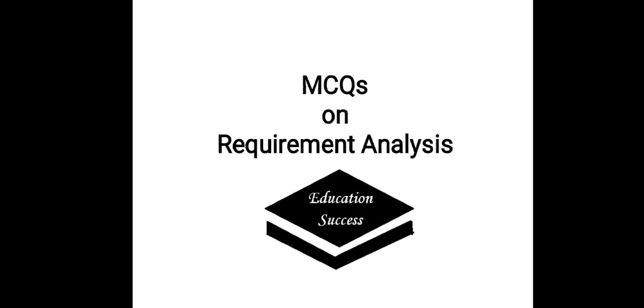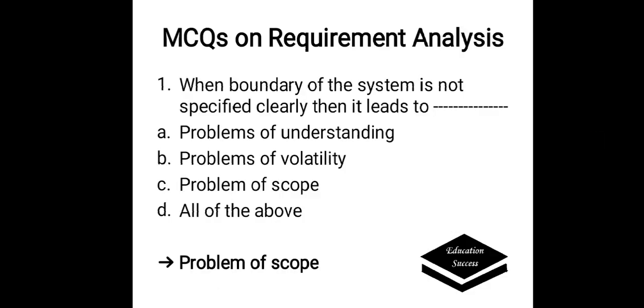Today we will discuss MCQs on requirement analysis. When boundary of the system is not specified clearly, then it leads to options are A. Problems of understanding, problems of volatility, problem of scope, all of the above. Correct answer is here problem of scope. When boundary of the system is not specified, then it is problems of scope.